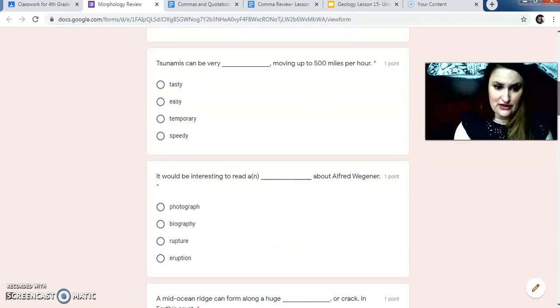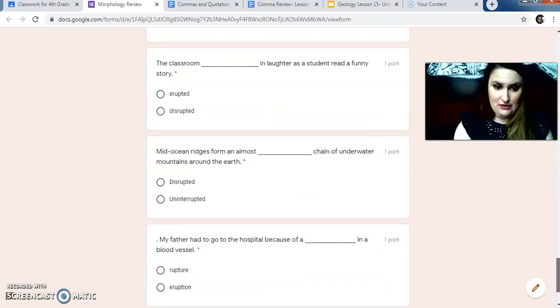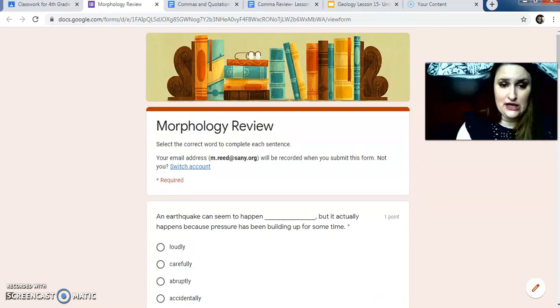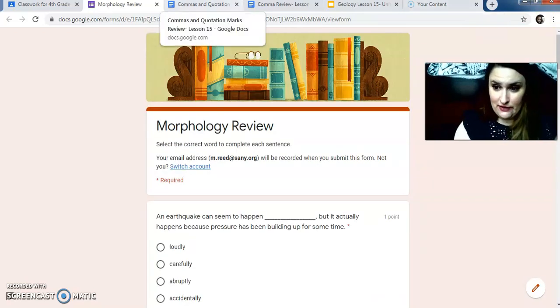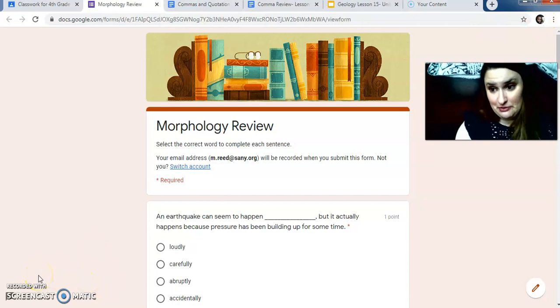Make sure you are doing your best work. You're going to be working with those root words and the suffixes. If you have any questions, let me know. Make sure you're doing your best work. I can tell if you're actually doing your best work or not at all. And remember, only your best effort and fully completed assignments get you entered into the pizza raffle.